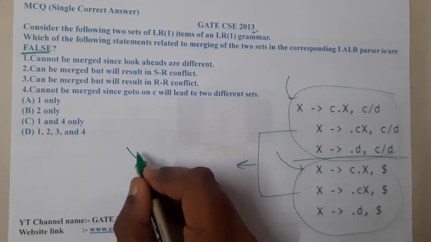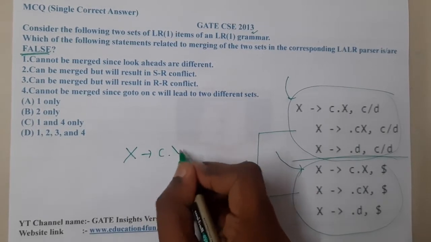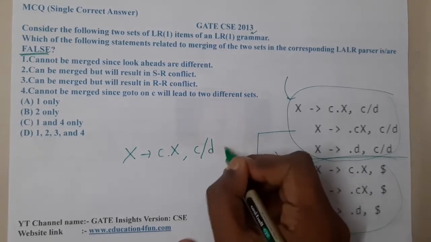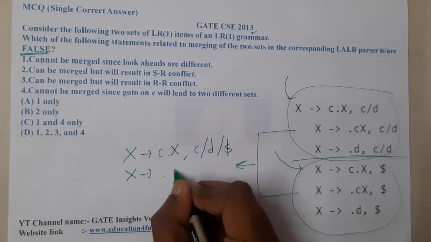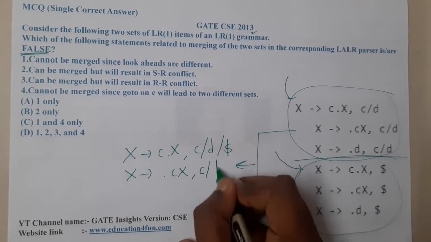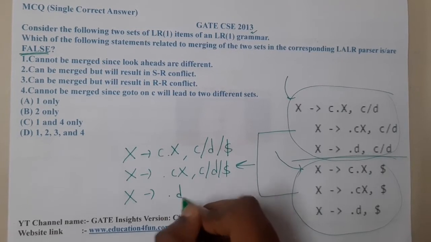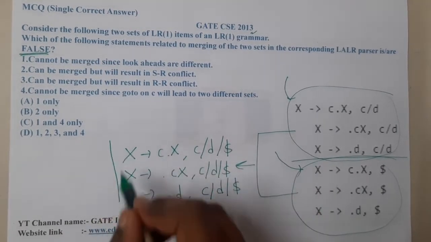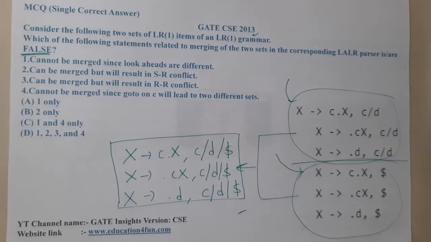So I can merge these first two things. X implies C dot capital X comma. On the top we are having C/D and below we are having dollar, so we are having three entries there. Similarly, the next thing is also exactly matching: C, D and dollar. The next thing is also matching, dot D, C/D/dollar. I think there are no clashes here. So it's clearly a smooth merging, there are no issues here.